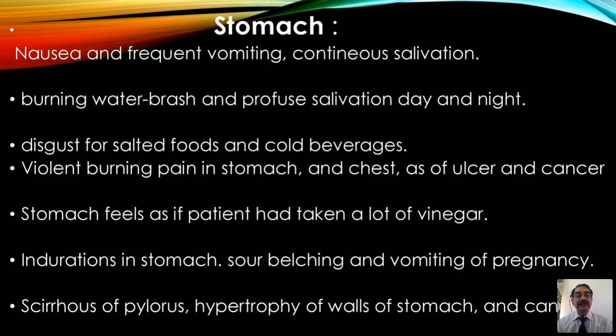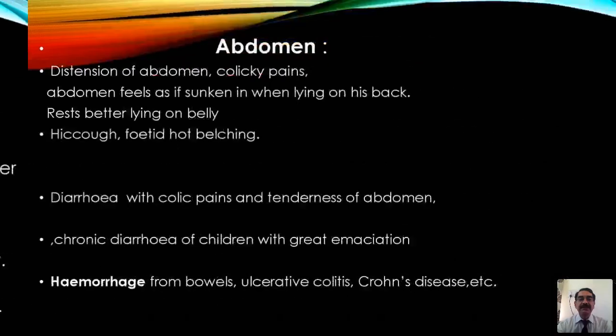The stomach feels as if the patient had taken a lot of vinegar, which shows the acidity inside. Indurations in the stomach, sour belching and vomiting during pregnancy. Cirrhosis of the pylorus, hypertrophy of the walls of the stomach and cancer of the stomach. It starts and goes up to cancer; that is a speciality of this acid.